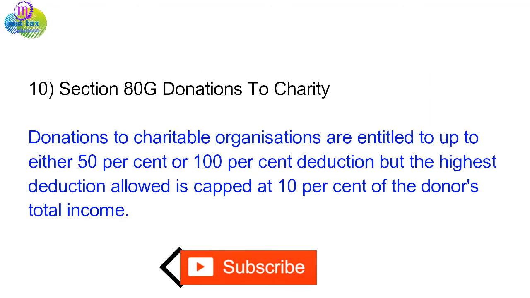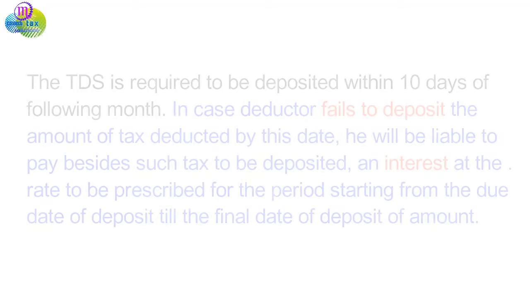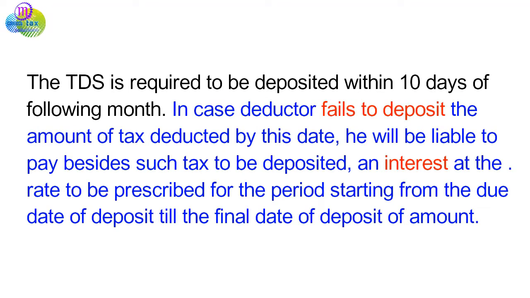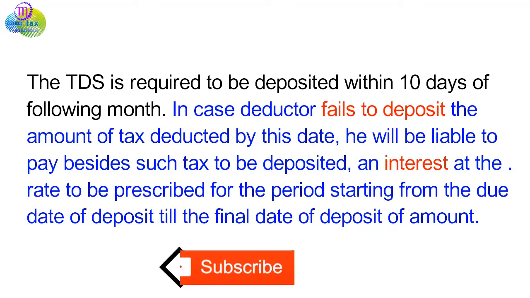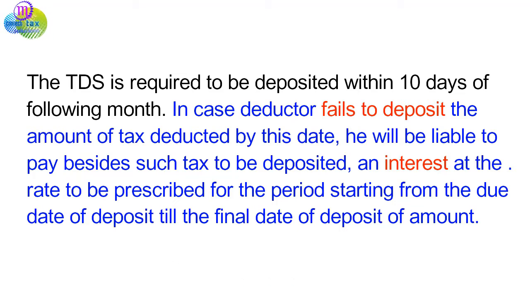Delay in deposit of TDS. The TDS is required to be deposited within 10 days of the following month. In case the deductor fails to deposit the amount of tax deducted by this date, he will be liable to pay, besides such tax to be deposited, interest at the rate to be prescribed for the period starting from the due date of deposit till the final date of deposit of the amount.